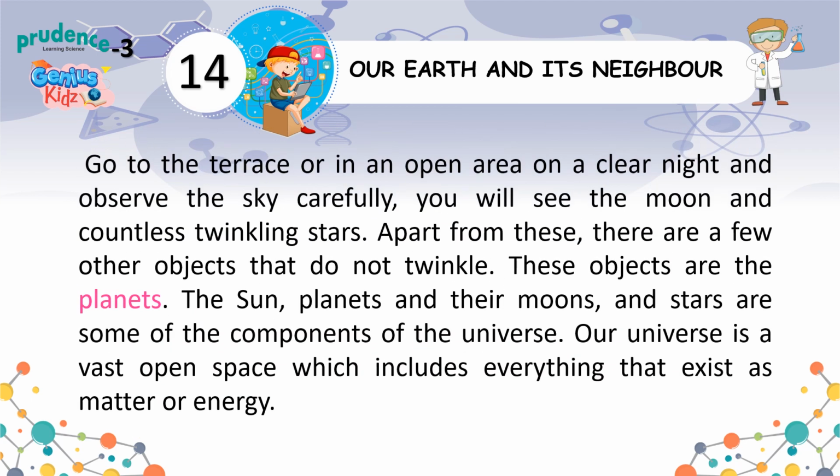Go to the terrace or in an open area on a clear night and observe the sky carefully. You will see the moon and countless twinkling stars. Apart from these, there are a few other objects that do not twinkle. These objects are the planets. The sun, planets and their moons, and stars are some of the components of the universe. Our universe is a vast open space which includes everything that exists as matter or energy.